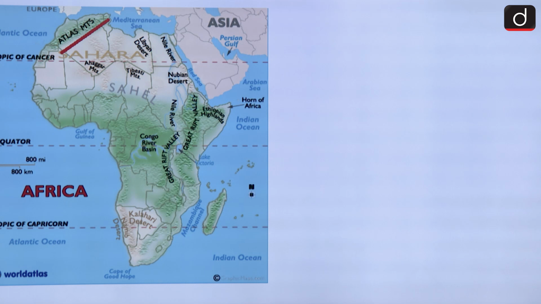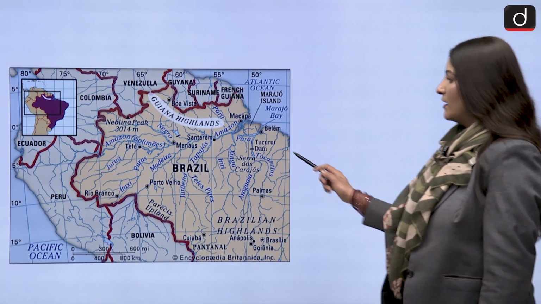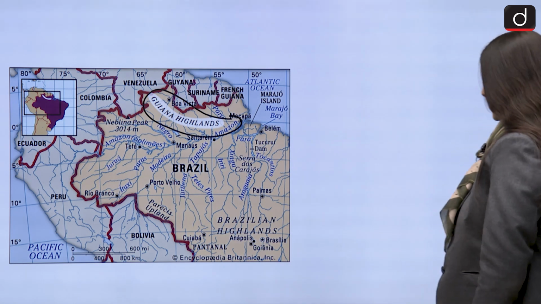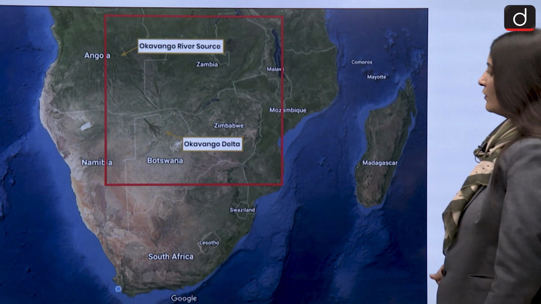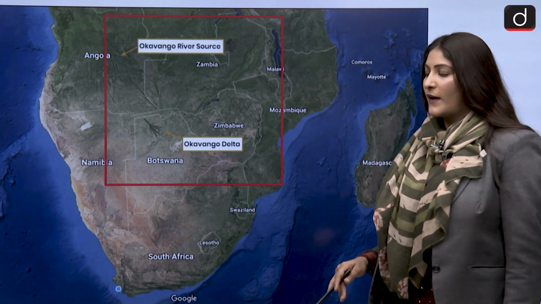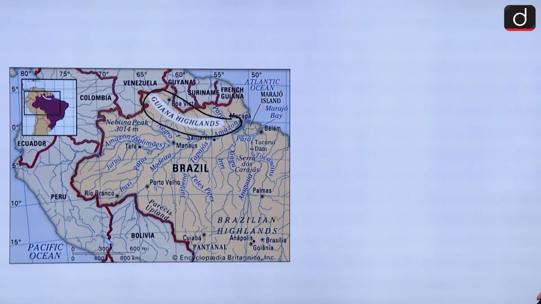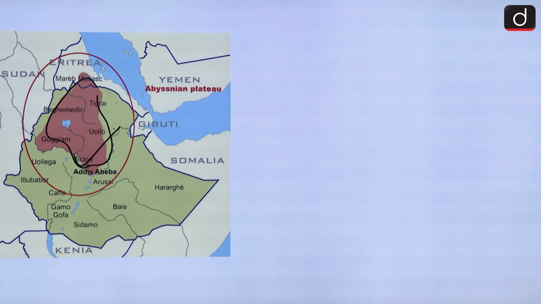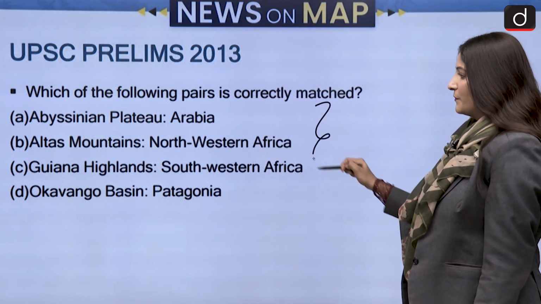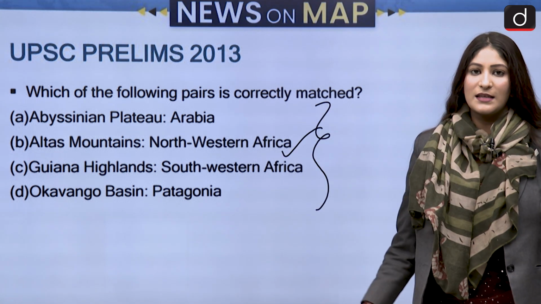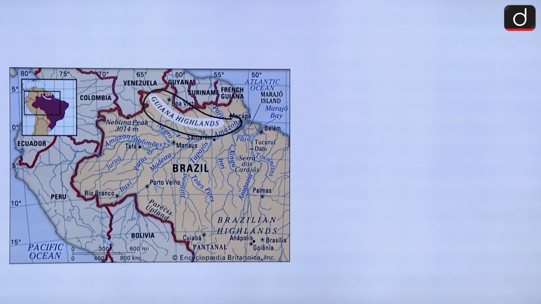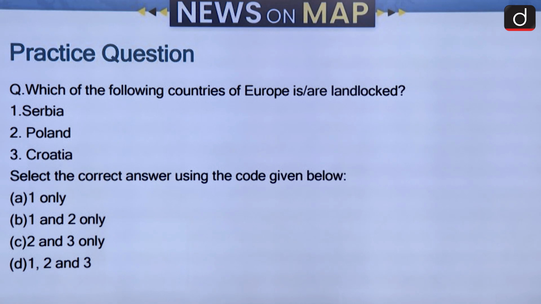Guiana Highlands are here. They lie in South America, not Africa. So that is also not correct. And then we finally have Okavango. Okavango Delta or Okavango Basin is in the southern region of Africa. So we have gone through all of them. Only the second pair is going to be the correct answer, because we had to select which pair is or are correct. Now let's look at the practice question for your next segment.